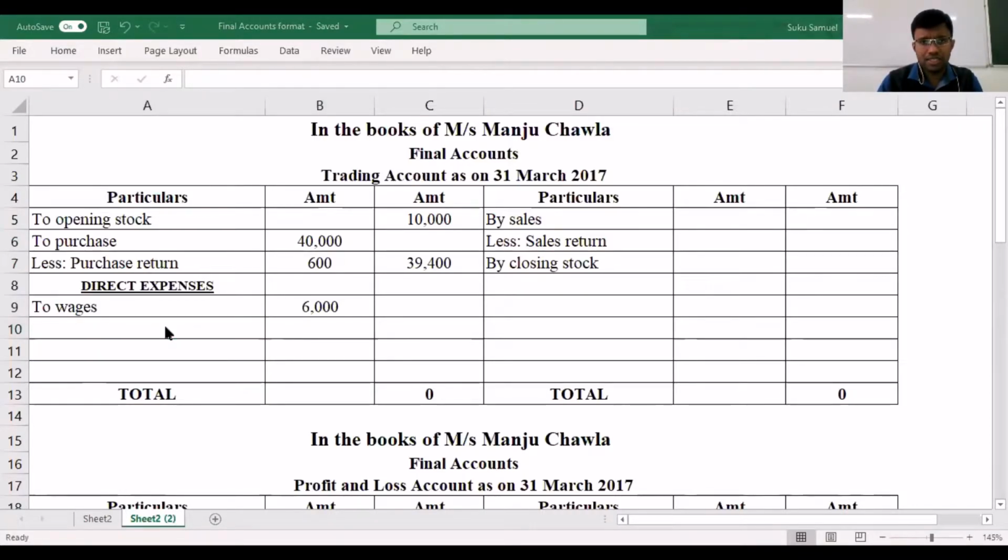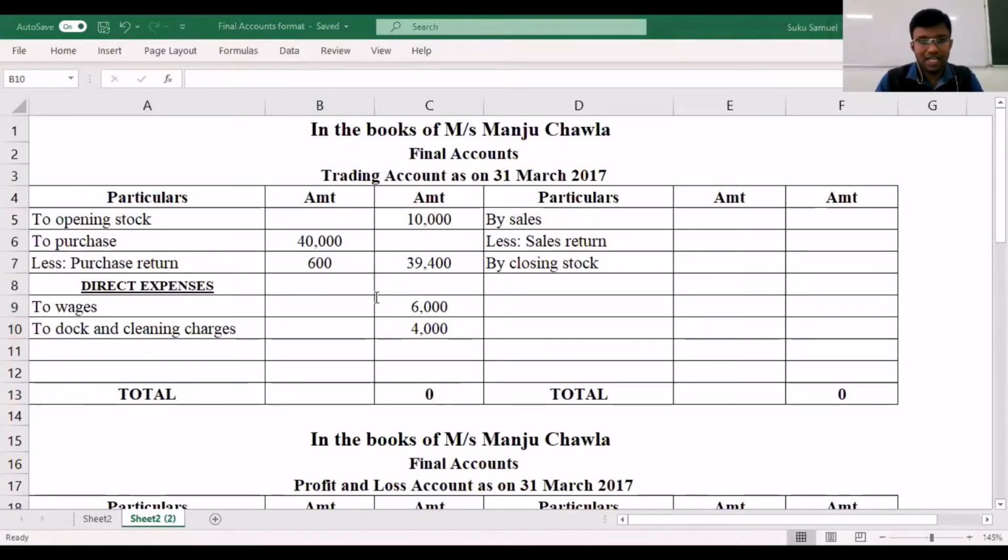Then let's see what are the other direct expenses that we have. We have dock and cleaning charges. This is a form of an expense which is associated with the transportation of raw material. That is also given to us, and the amount that is mentioned in the final accounts is 4,000 that we have considered. And let's move on.